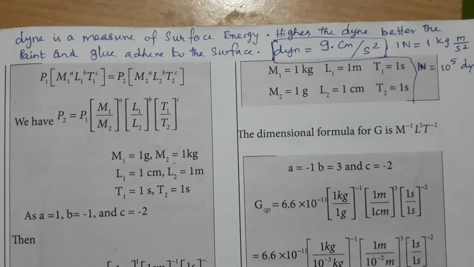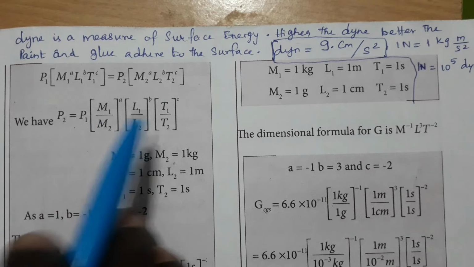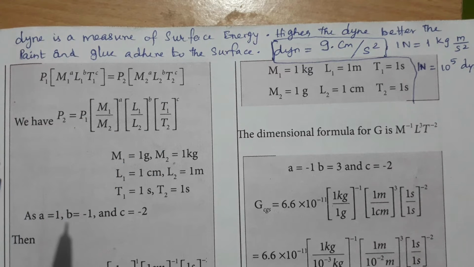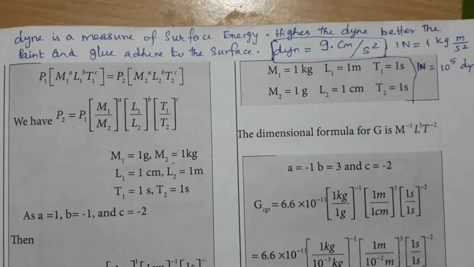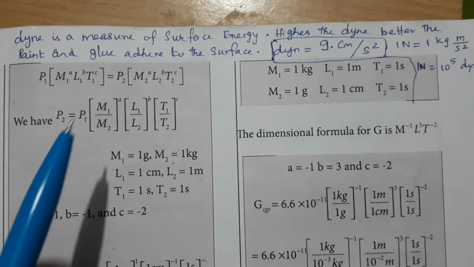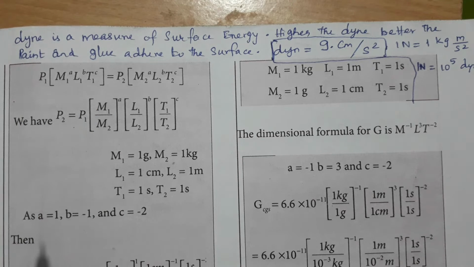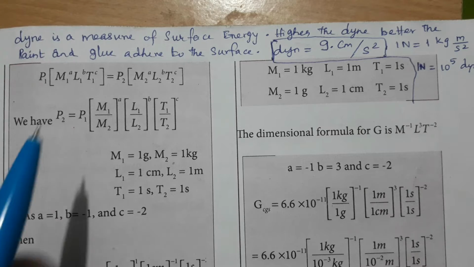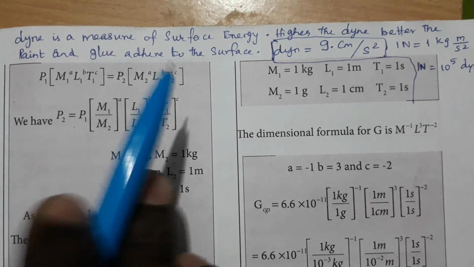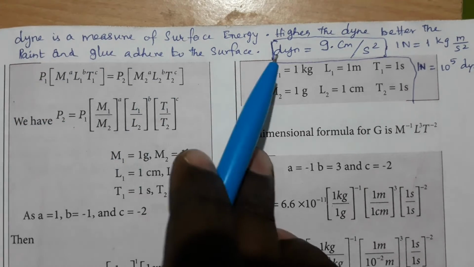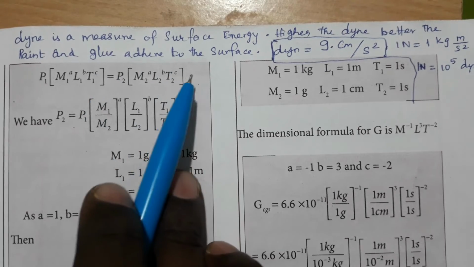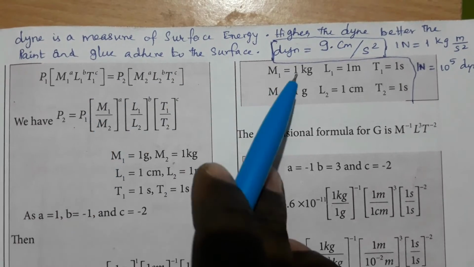In order to find out how much a paint adheres to a particular material, suppose they paint it on steel, what is the amount of adherence, means how much attachment to the particular surface? And suppose they paint it on copper, what is the amount of adherence to the surface? The higher the Dyne value, the higher the adherence or attachment.